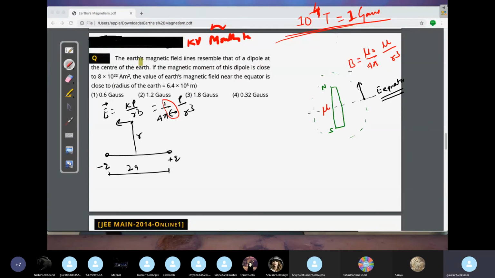So how will you get the value? You know the value of mu naught. Mu naught is always 4 pi into 10 to the power minus 7. We know the value of this, divided by 4 pi, so this gets cancelled. Mu value is already given in the question: 8 into 10 to the power 22. This is given to you. And the radius of the Earth is also given. We have to cube it.